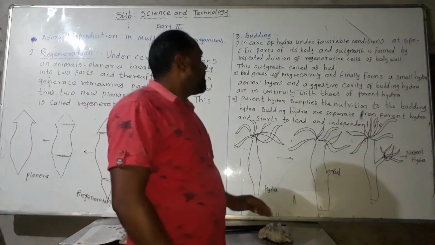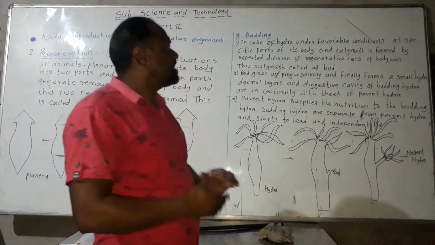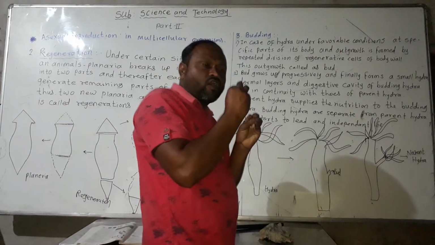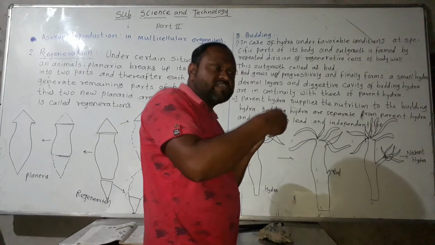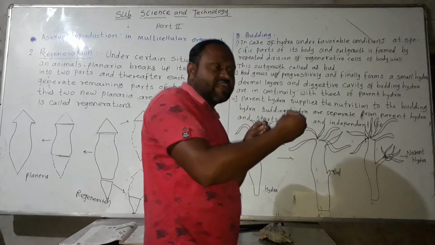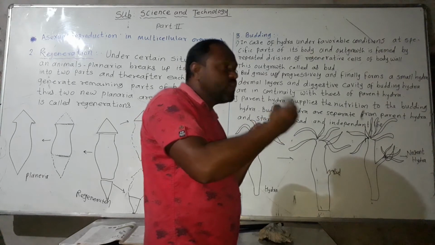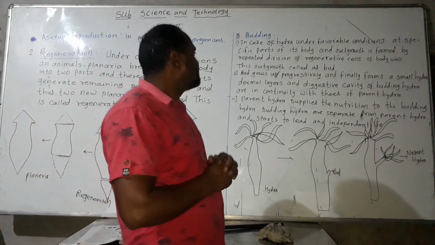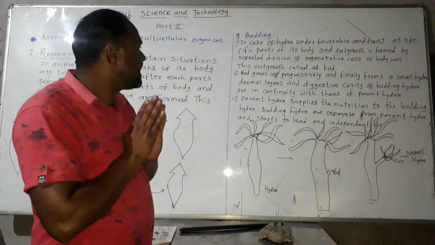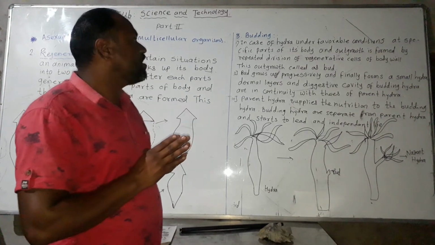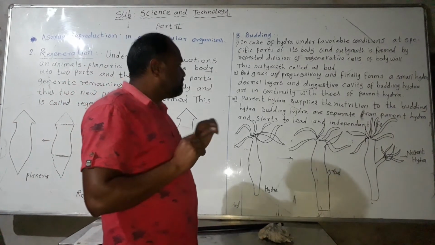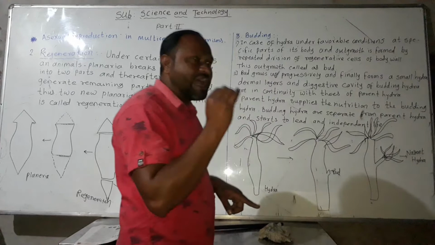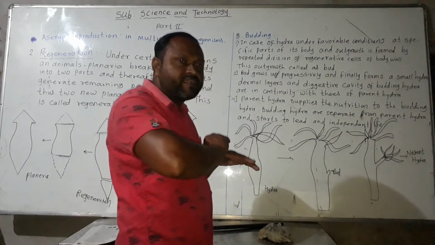Then a bud grows progressively and finally forms a small hydra. The bud develops from regenerative cells to produce a new small hydra. The dermal layers and digestive cavity of the budding hydra are continuous with those of the parent hydra, and the small hydra also develops a dermal layer.